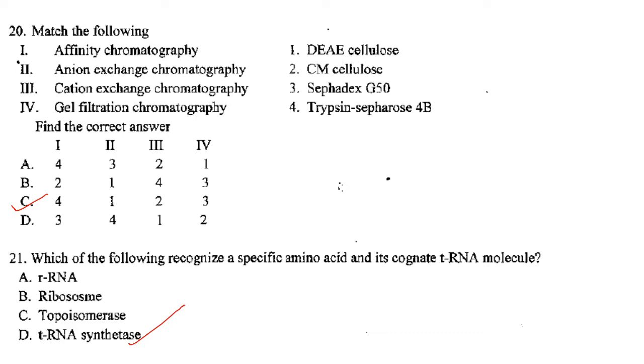Then next one, which of the following recognize a specific amino acid and its cognate tRNA molecule? So it is tRNA synthetase. When you are learning protein translation, you will find this. Answer is option D.